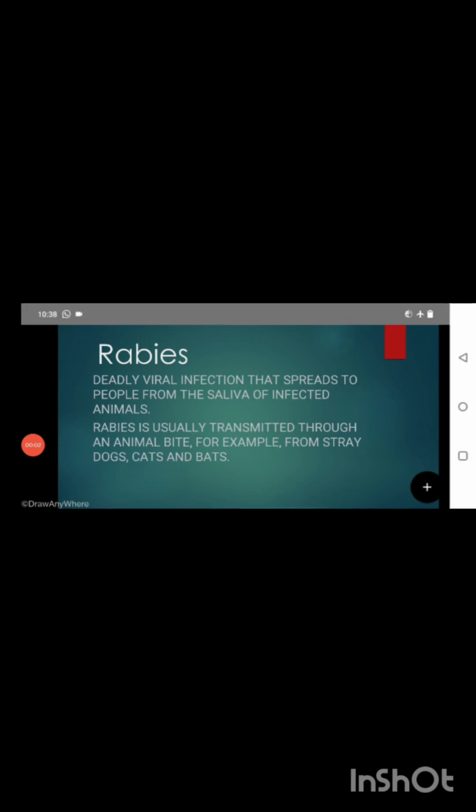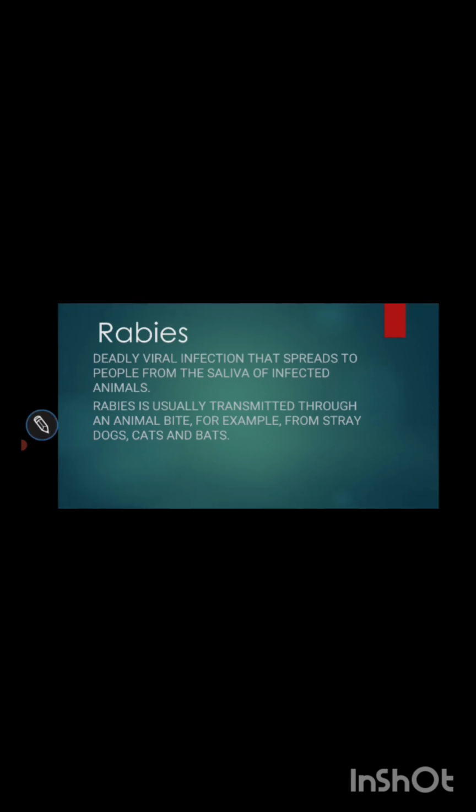Hi, today's topic is rabies. Rabies is a deadly viral infection that spreads to people from the saliva of infected animals. How, though? Which are those infected animals? Infected animals are stray dogs, cats, and bats. When stray dogs or cats or bats bite you, it will cause rabies.